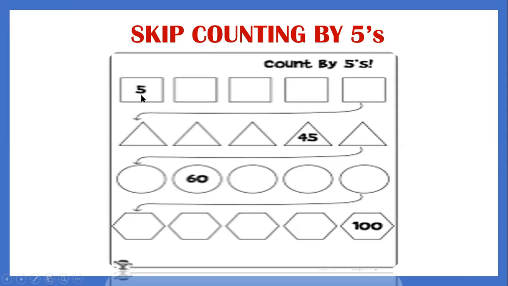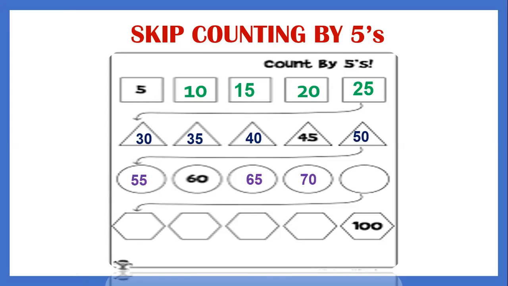Okay, let's have 5, 10, 15, 20, 25, 30, 35, 40, 45, 50, 55, 60, 65, 70, 75, 80, 85, 90, 95, 100.